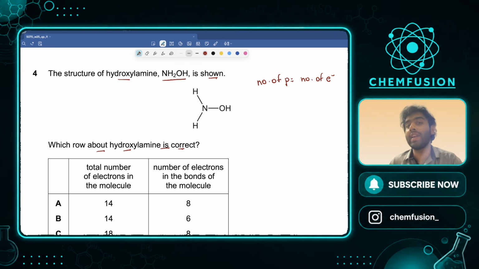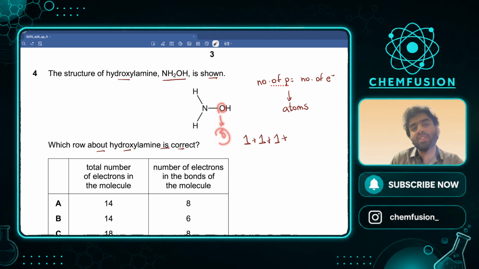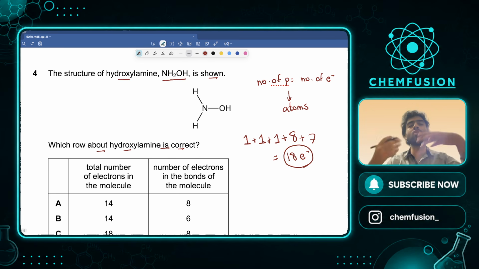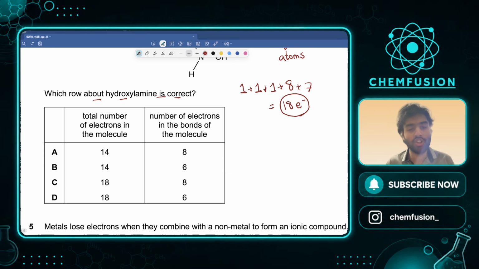What? In an atom. In an atom only, not in an ion. And these are atoms because it's a molecule, covalent bonding. So atom remains like an atom. So let's go to hydrogen. Hydrogen will have 1 electron. We know from the periodic table the proton number is 1, hence electron is 1 as well. So one of this hydrogen, one of this hydrogen, and one of this hydrogen. Cool. How many electrons does oxygen have? It has 8. If you don't believe me, go to the periodic table and see for yourself. How many electrons does nitrogen have? It has 7. So 7 plus 8, 15 plus 3, it should be 18 electrons. So 18 electrons in total in the whole molecule. So it should be either C or D.